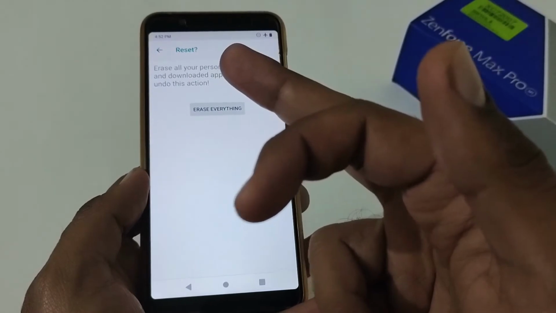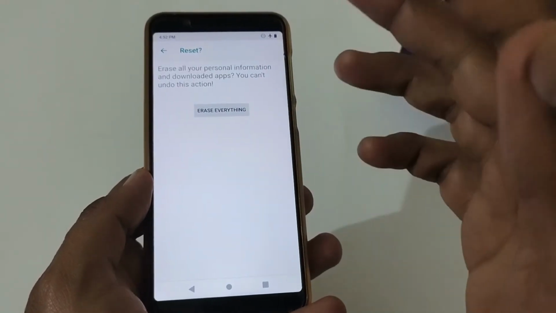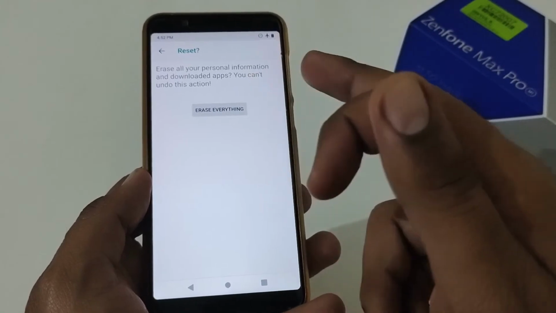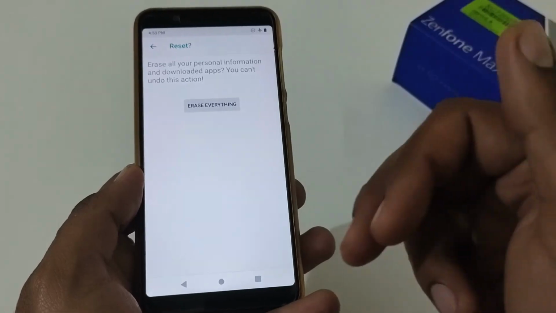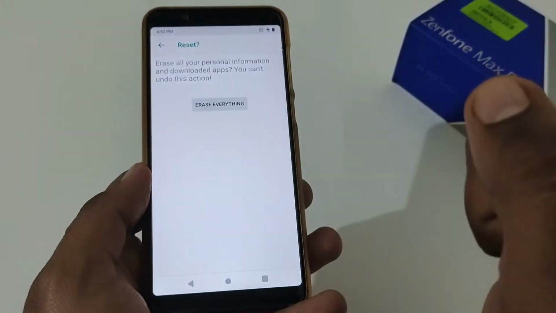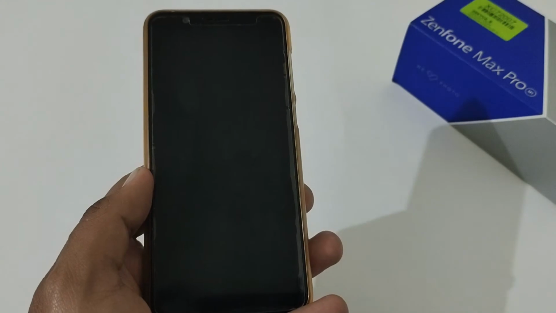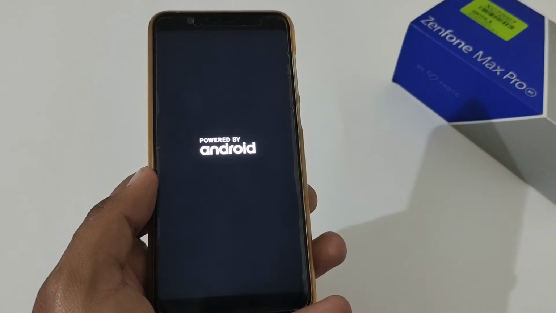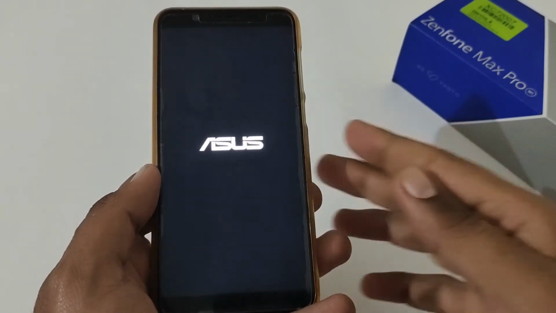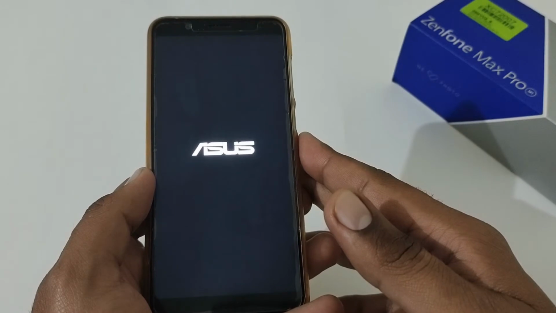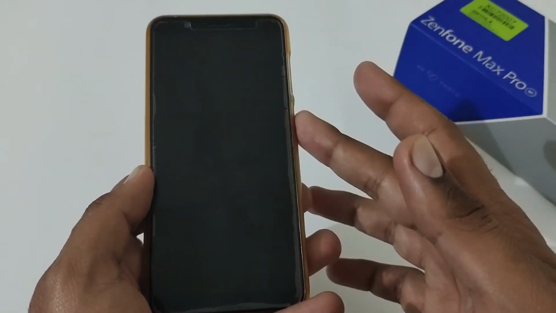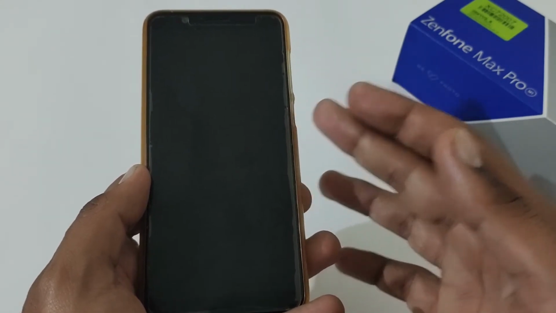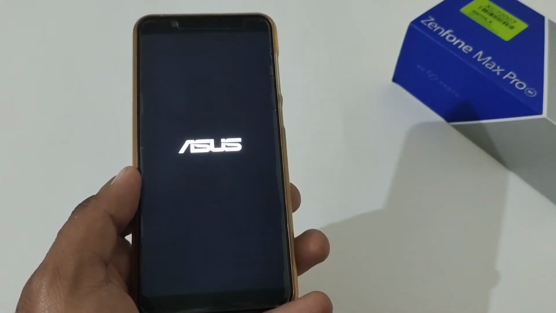It is mentioning that it will erase all your personal information and downloaded apps, and you won't be able to undo the action. So if you are sure, tap on erase everything and it will invoke the factory data reset process. Your phone will be restarted, and within the next 10 to 15 seconds it will erase the data, showing data erasing on the screen. Afterward it will be restarted again, and this time it will move to the data encryption process and afterward invoke the phone setup process.